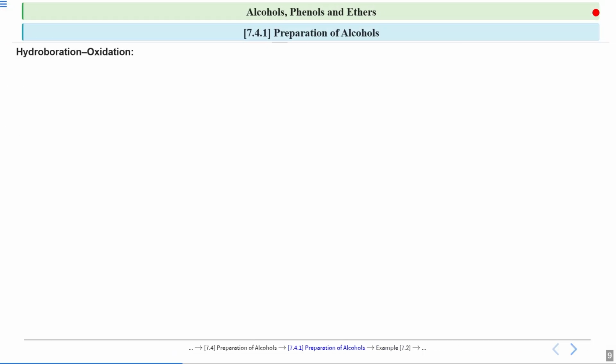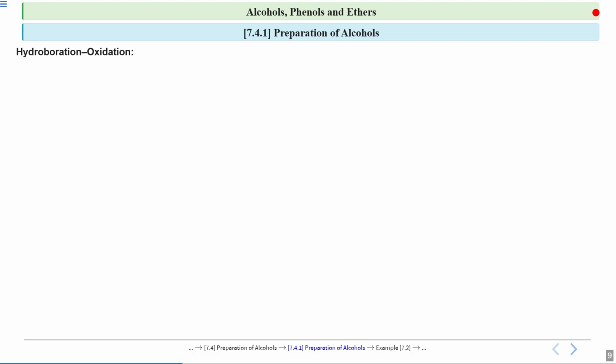Now the second one is hydroboration oxidation. In the previous slide, we saw how to prepare alcohols from alkenes by acid catalyzed hydration. In this method, it is hydroboration oxidation. Now let us see what this hydroboration oxidation means.